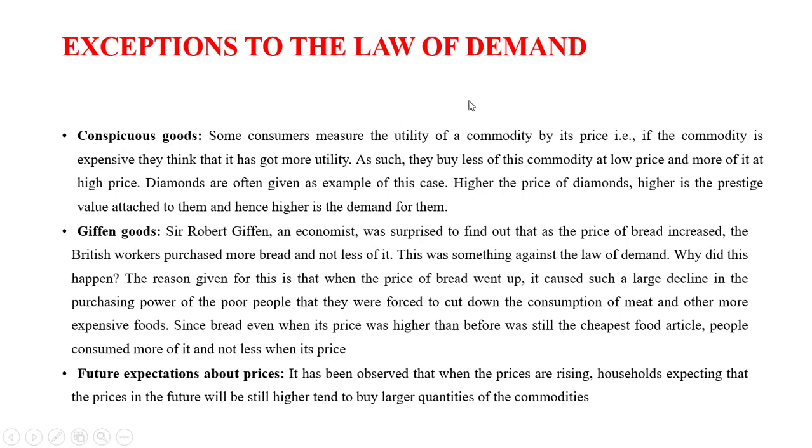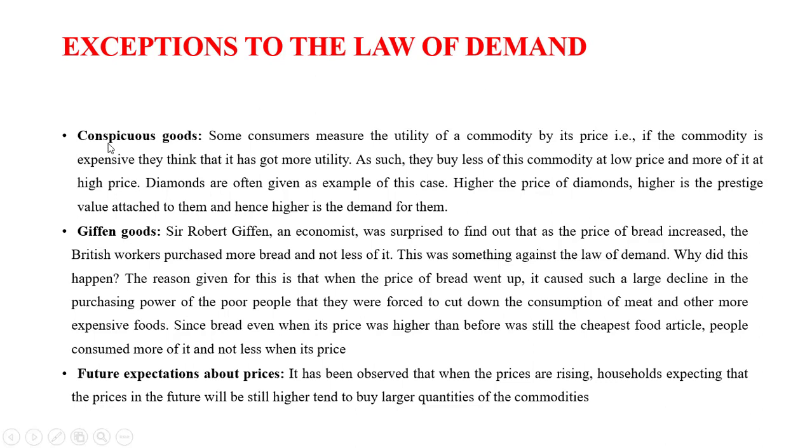Exceptions to the law of demand. Now what are these exceptions to the law of demand? Exception means when the demand curve is not sloping downwards. I repeat again, what are exceptions to the law of demand? It means that when the law of demand, that is the demand curve, is not falling downwards. It is not sloping downwards. In what cases will the demand curve not slope downwards?